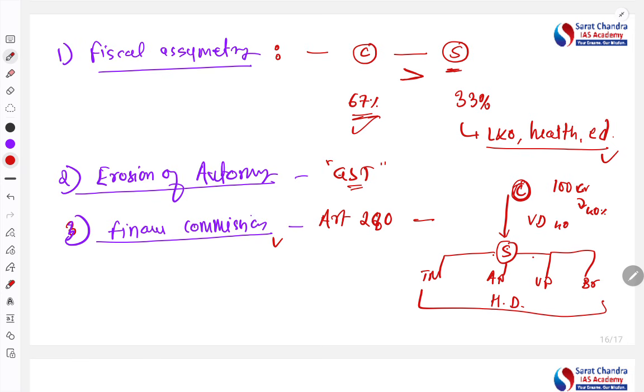Now here comes the major issue, that states like Tamil Nadu complain that states like Bihar are getting more than Tamil Nadu because of the population criteria. Because Finance Commission decides that the more the population, the more money will be given. Definitely there are other criteria too.